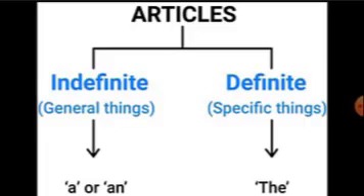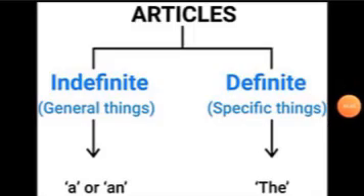A and an are called indefinite articles because they do not refer to any specific person or thing. The article the is called a definite article because it refers to a specific person or thing.